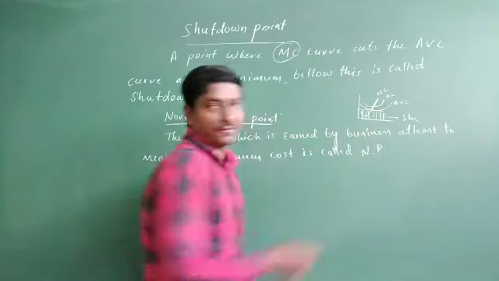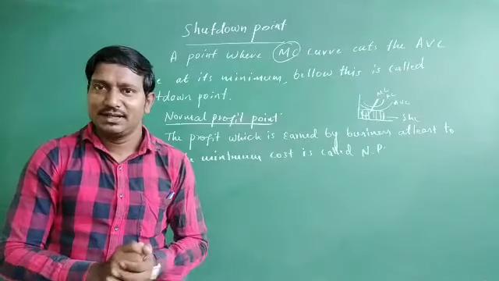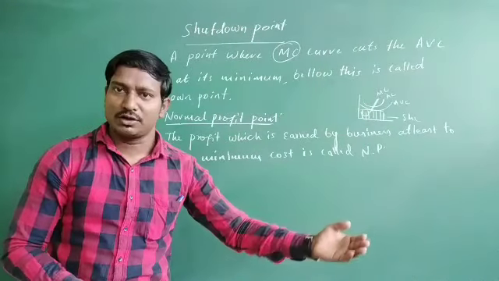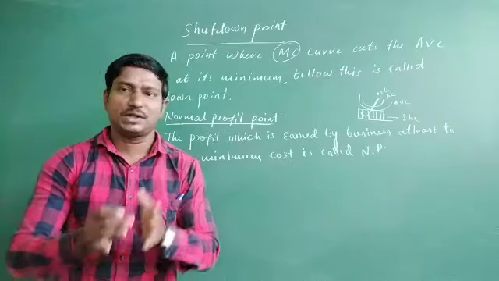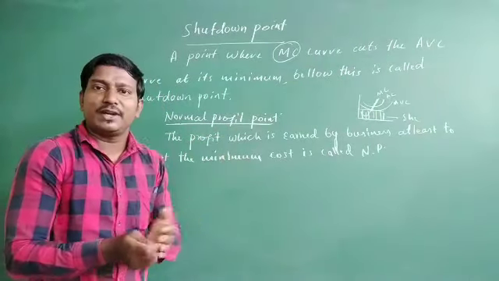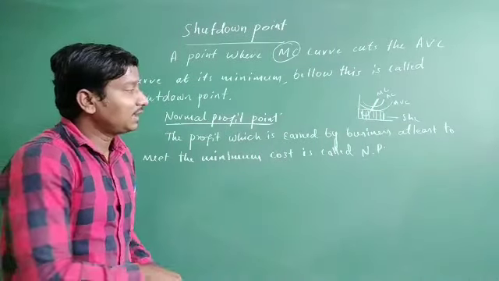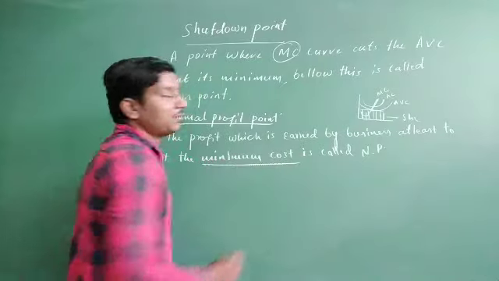normal profit, which means the firms which are earning profit at different levels of quantity sold in the market are going to earn different profits. But here, this is a normal profit which has been earned by the seller or the firm to meet the minimum cost.